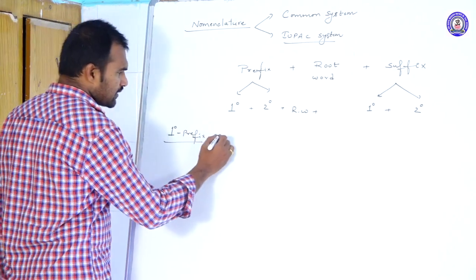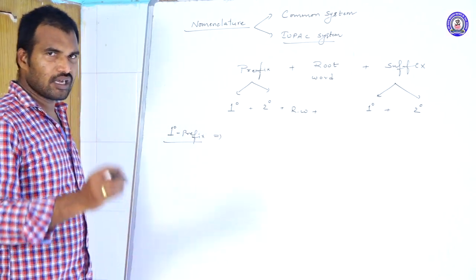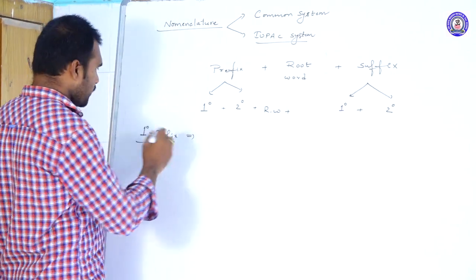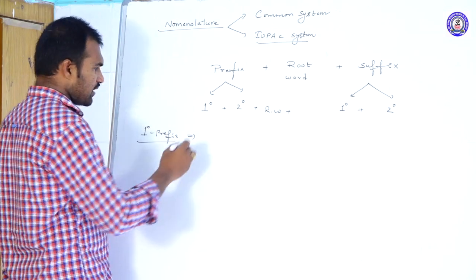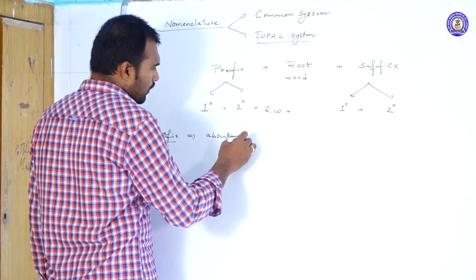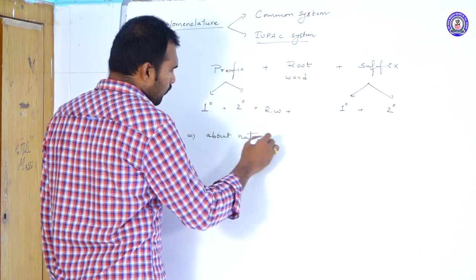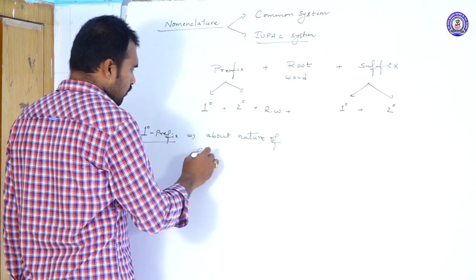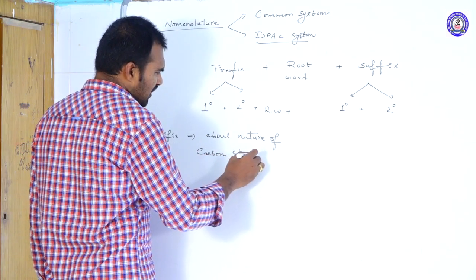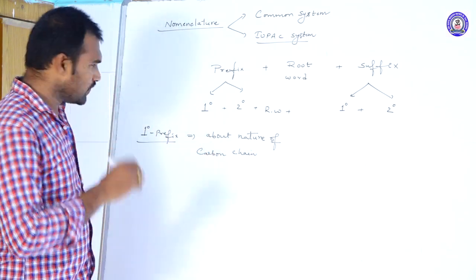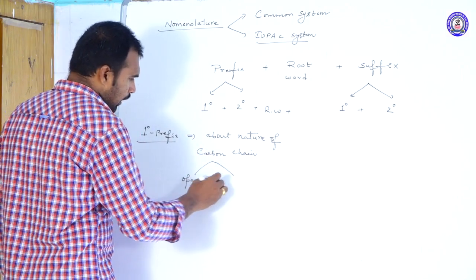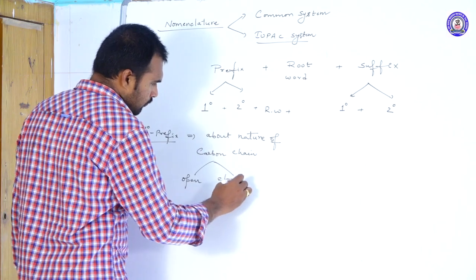The primary prefix gives us information about the nature of the carbon chain. Nature of carbon chain means it may be an open chain or a closed chain.